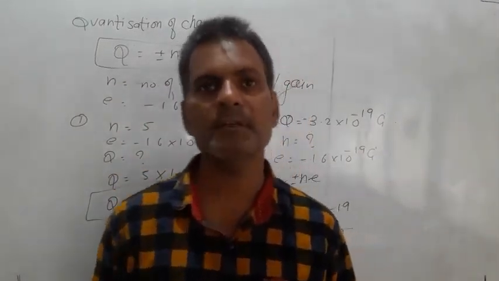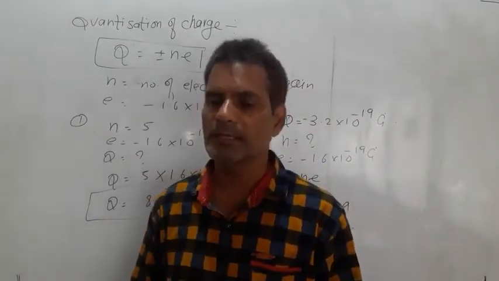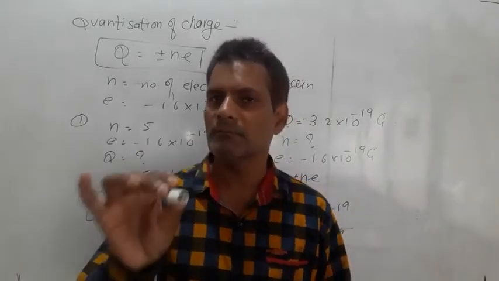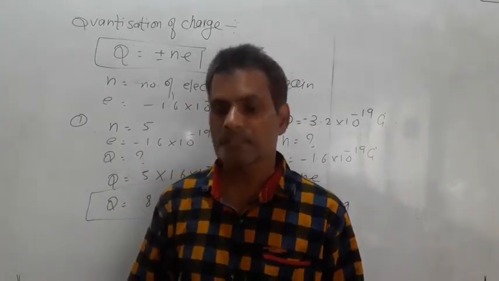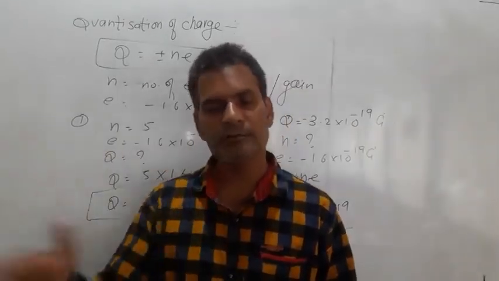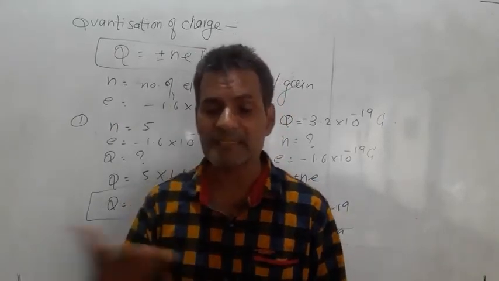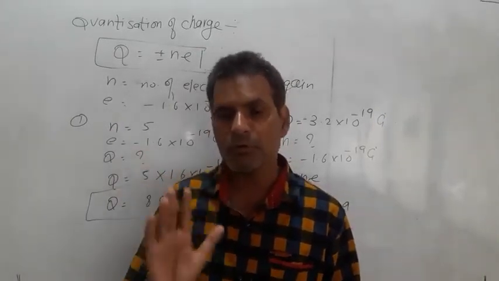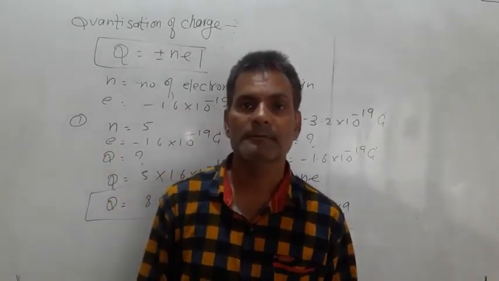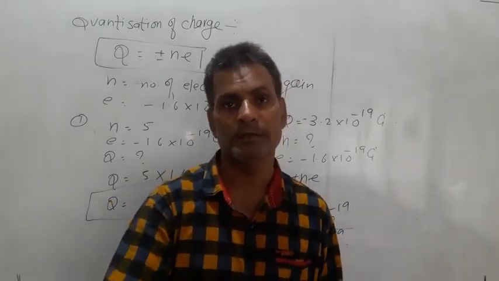Here quantization of charge tells us the total charge on any body is equal to the integral multiple of the charge of 1 electron. जितना बॉडी इलेक्ट्रॉन डोनेट करेगी उतना एक इलेक्ट्रॉन पर जो चार्ज होगा उसका इंटीग्रल मल्टीपल होता चला जाएगा. It means that quantization of charge tells us a body does not lose electrons in the part of a fraction. Body loses electrons in whole numbers, as a whole part.